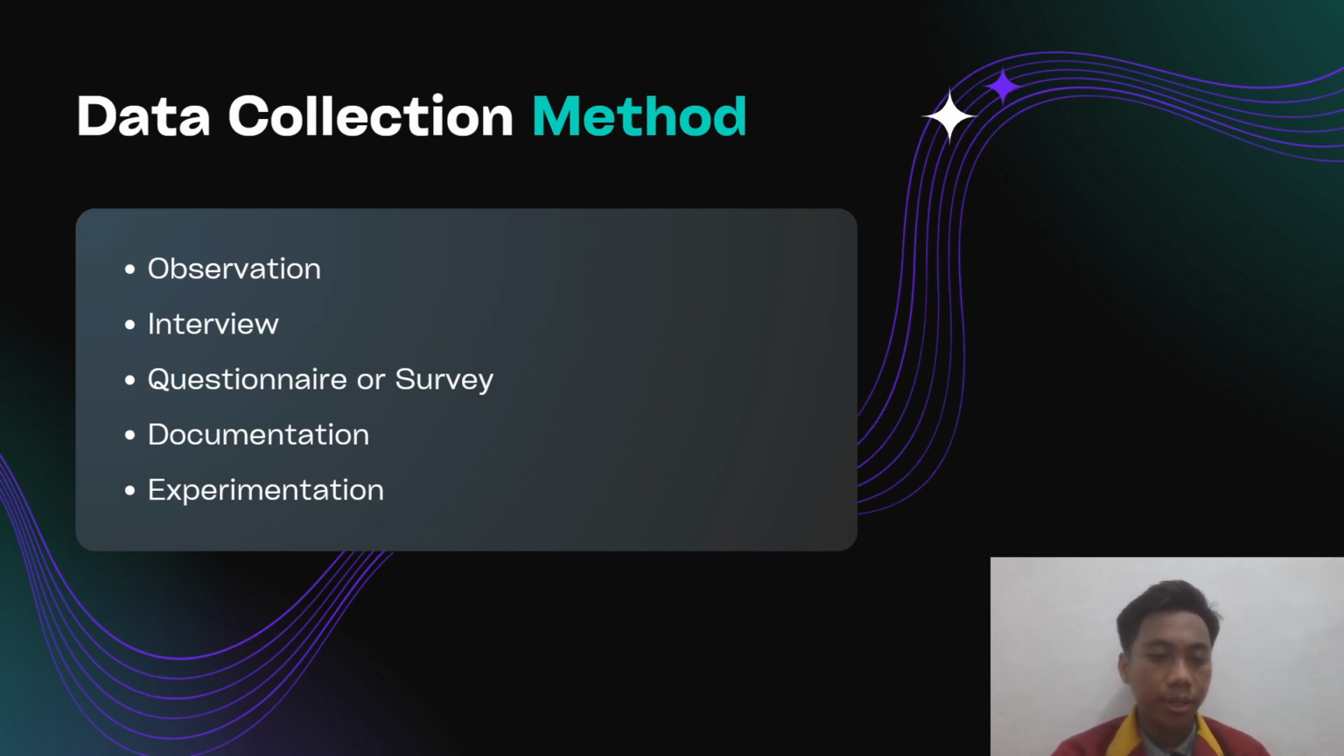And the last one is experimentation. Experimentation is a data collection technique that involves testing a variable under controlled conditions. This technique is most often used in science research and allows researchers to test cause and effect relationships.